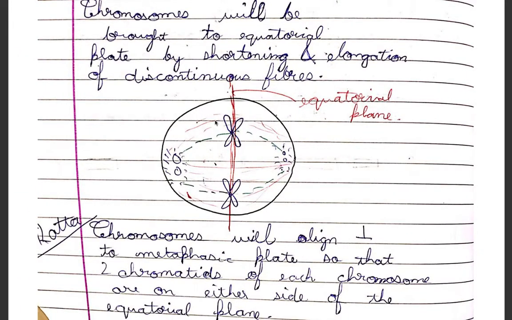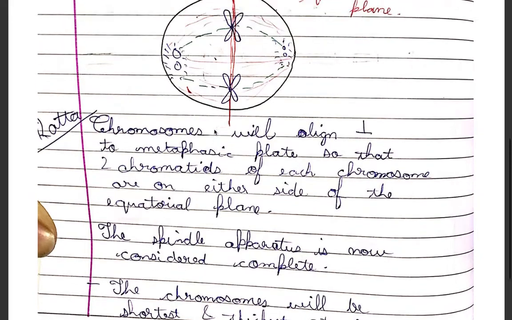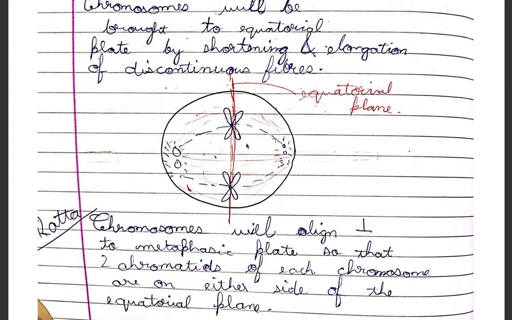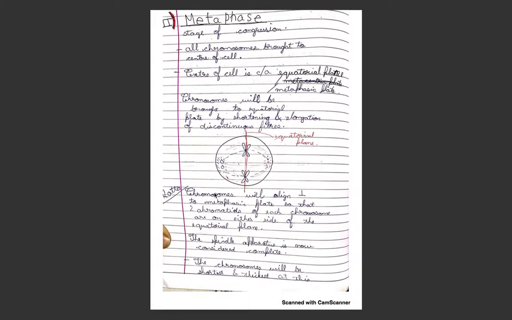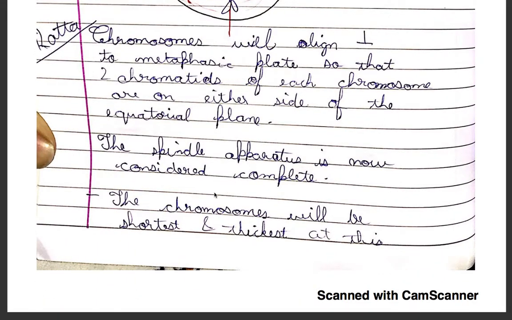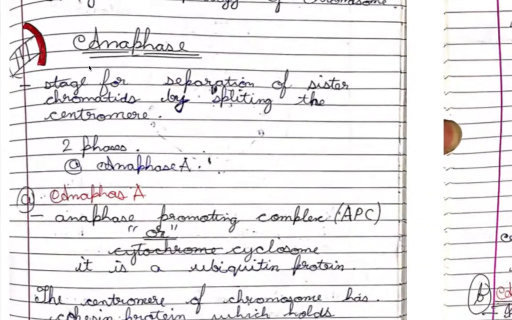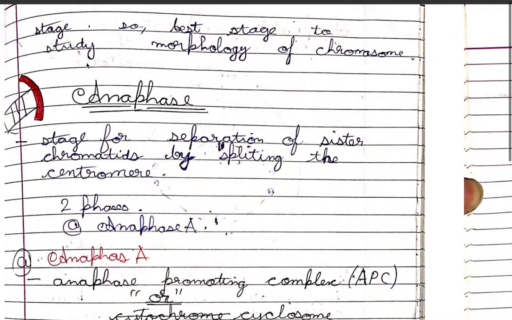This is the equatorial plane, and chromosomes are kept perpendicular to it so that the two chromatids of each chromosome are on either side of the equatorial plane. The spindle apparatus is considered complete for this stage. Earlier it wasn't considered complete; this time it is. The chromosome will be shortest and thickest at this stage, so it is best for us to study it for its morphology.